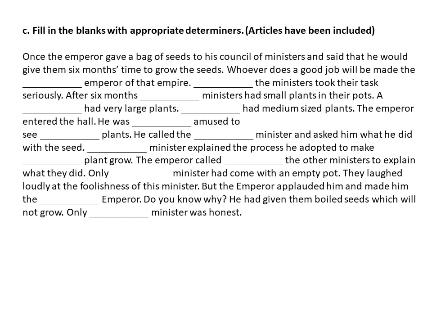They laughed loudly at the foolishness of this minister. But the emperor applauded him and made him the dash emperor. Do you know why? He had given them boiled seeds which will not grow. Only dash minister was honest.